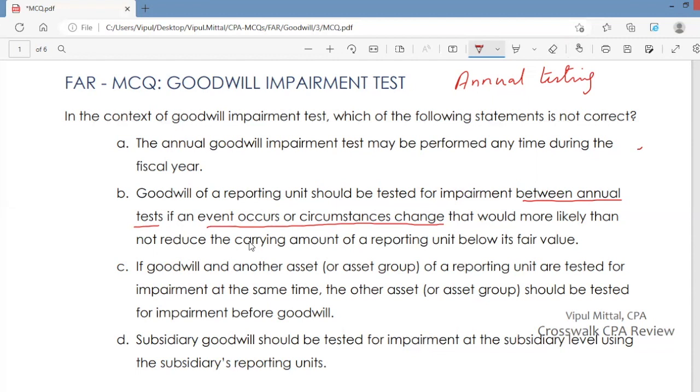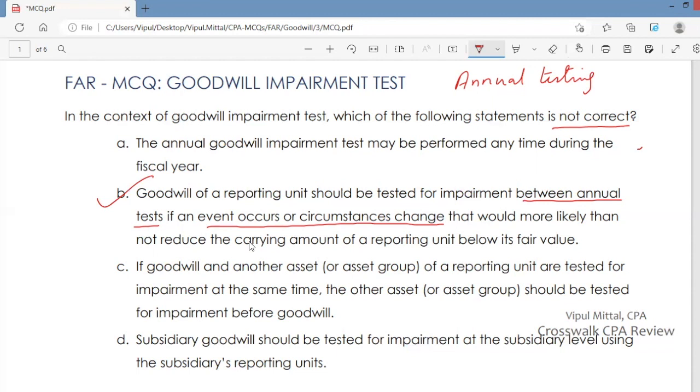And here it says that goodwill should be tested for impairment between annual tests if an event occurs or circumstances change that would more likely than not reduce the carrying amount of the reporting unit below its fair value. No, it is not that; it should reduce the fair value of the reporting unit below its carrying amount. So if there is a change in circumstances or an event occurs that causes the fair value of the reporting unit to fall below its carrying amount, then you test goodwill for impairment between two annual tests, otherwise not required. So this is the incorrect statement, and this is your answer. You're looking for the incorrect statement.